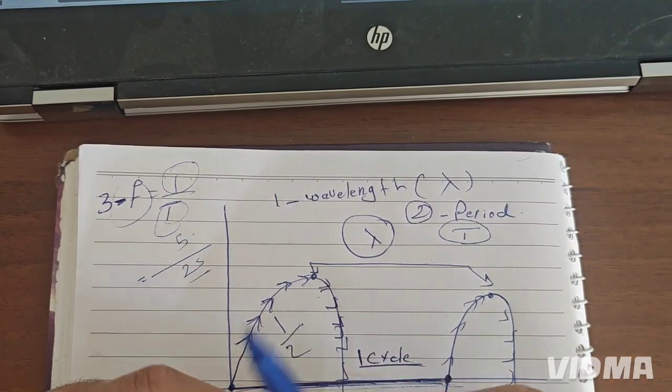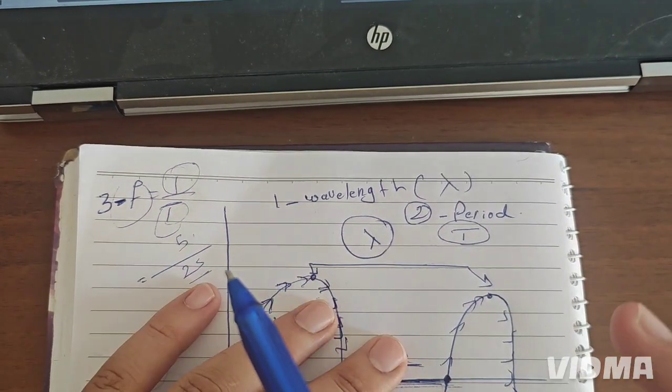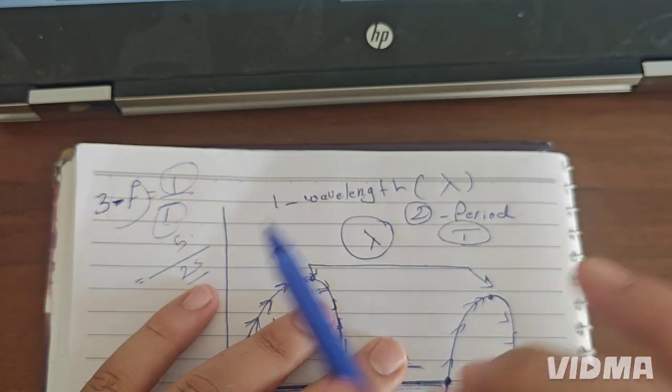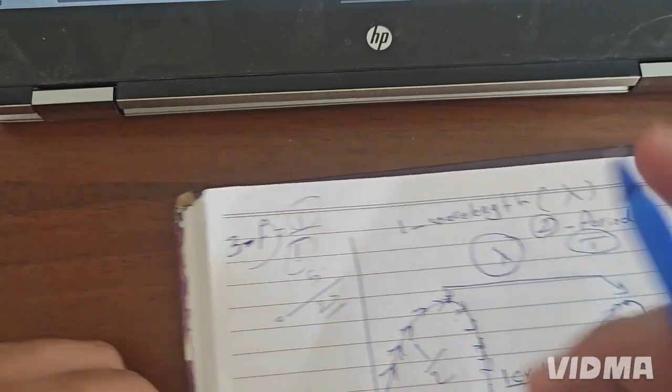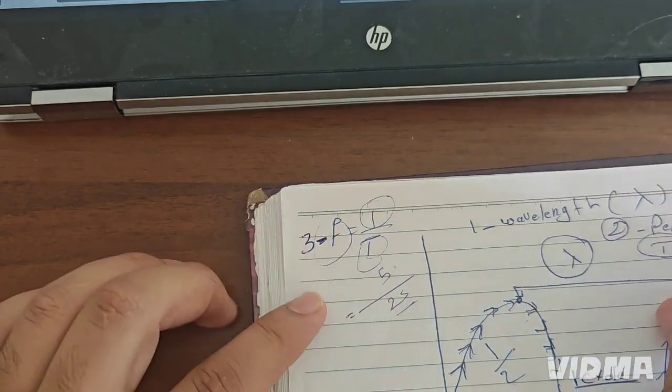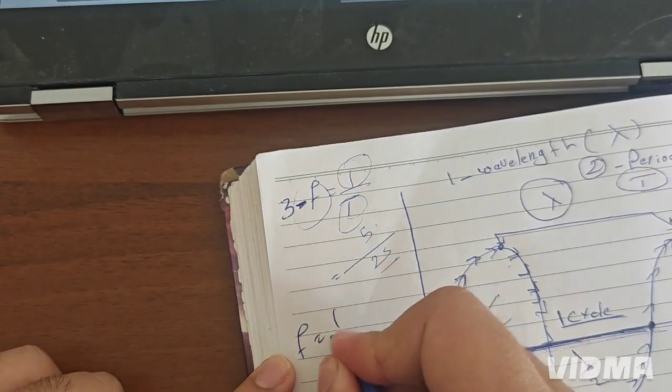For example, in 1 second, how many vibrations do we have? 1, 2, 3, 4, 5. That is 5 vibrations per 1 second. This is called frequency, and this is the rule of frequency, 1 over T.